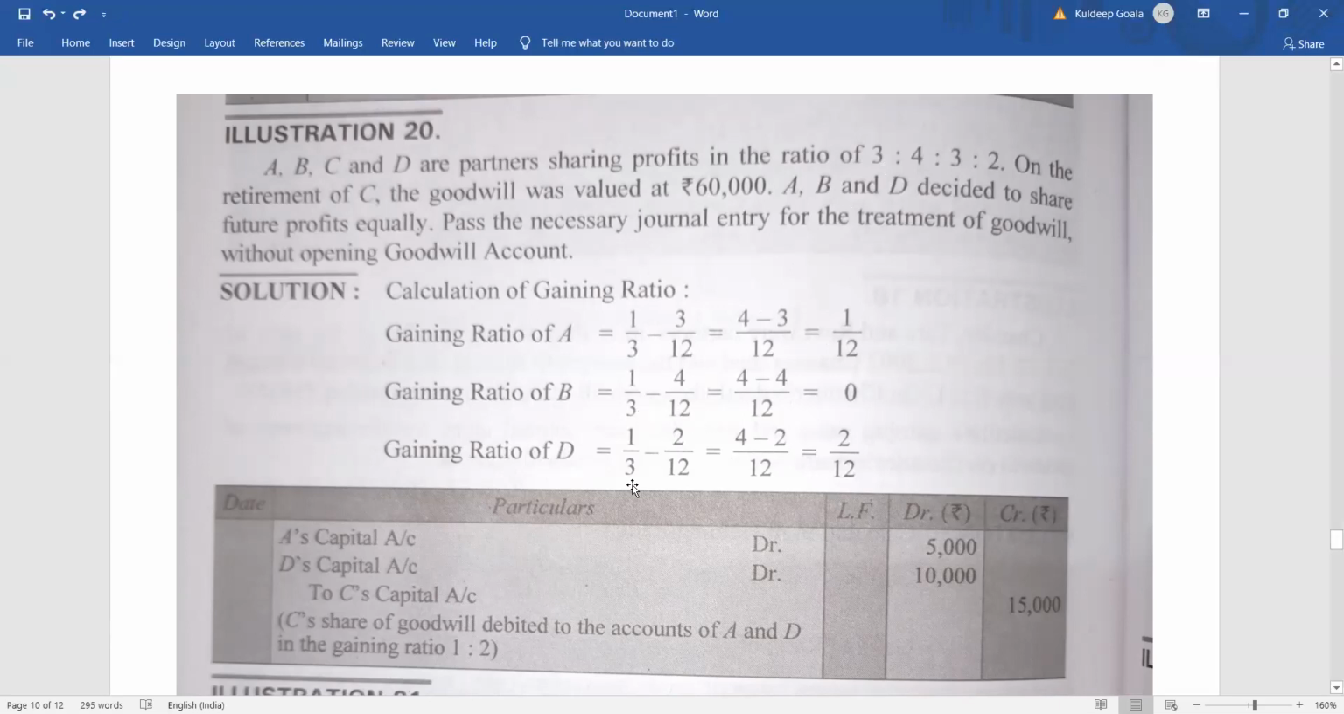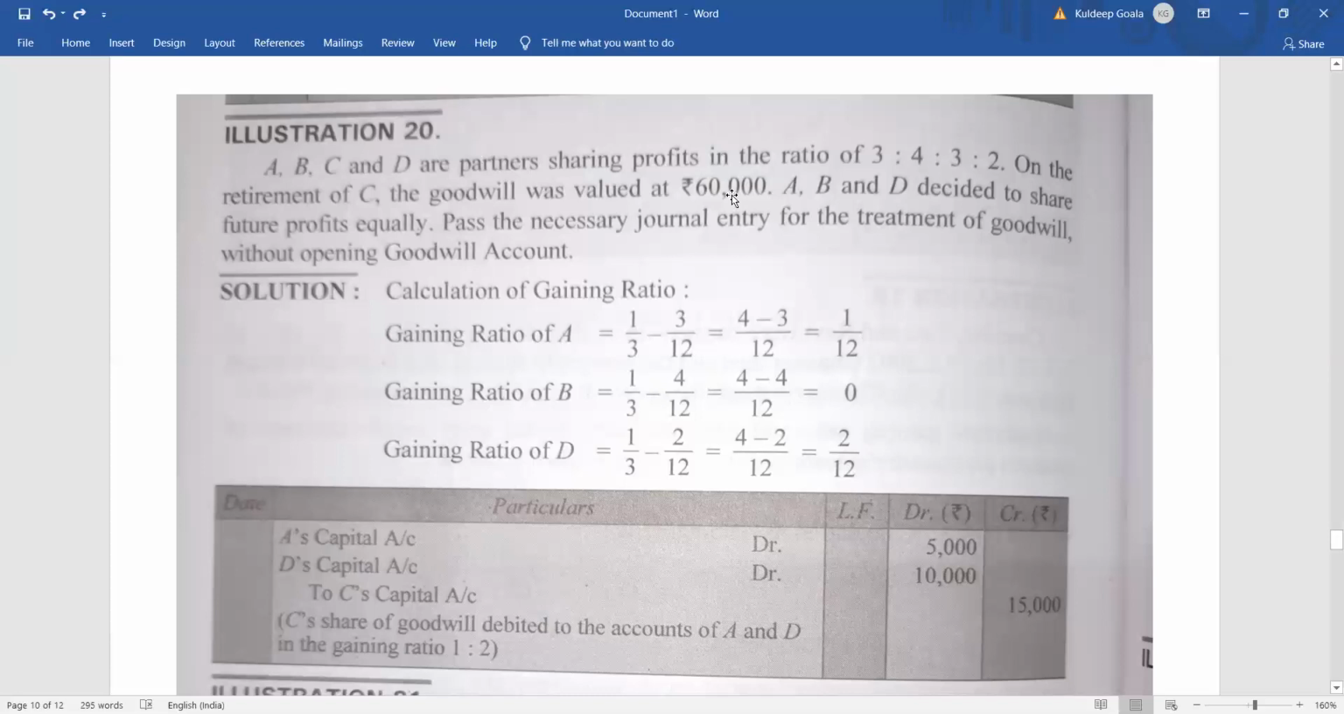No gain, no sacrifice. In case of D, the new ratio is 1 by 3, the old ratio was 2 by 12. So we can see that D is gaining 2 by 12. That means the gaining ratio between A and D is in the ratio 1:2. So they will give to whom? They will give to C in the ratio 1:2.